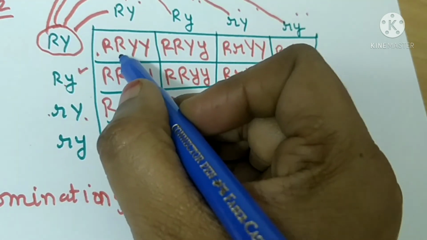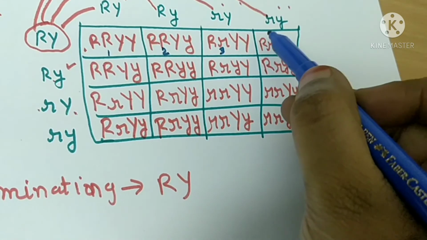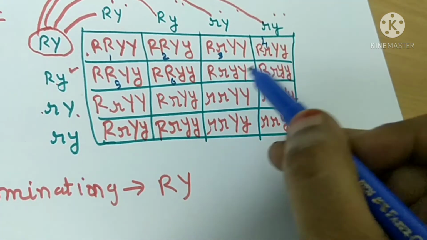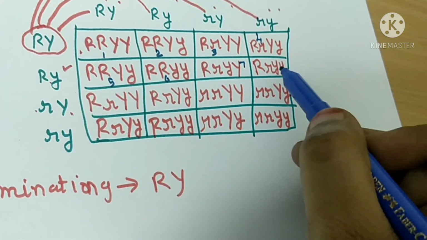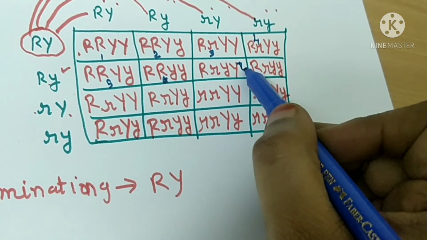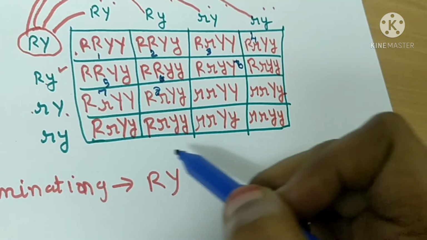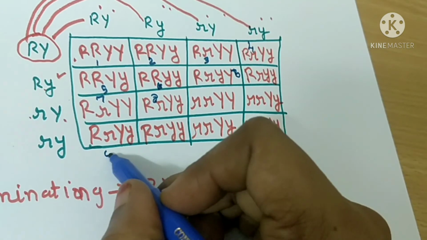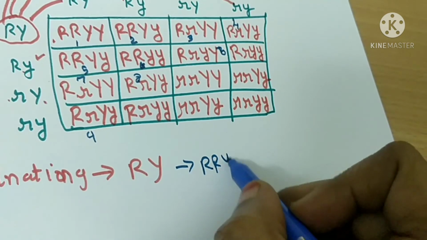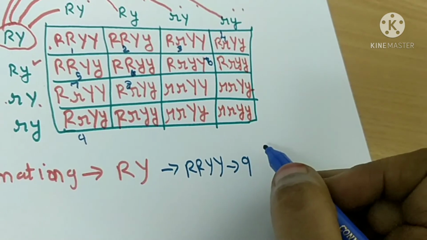Round yellow. 1, 2, 3, 4, 5, 6, 7, 8, 9. How many R, Y are there? Round yellow. Dominating capital letters. 9. Okay, students, 9 are there.